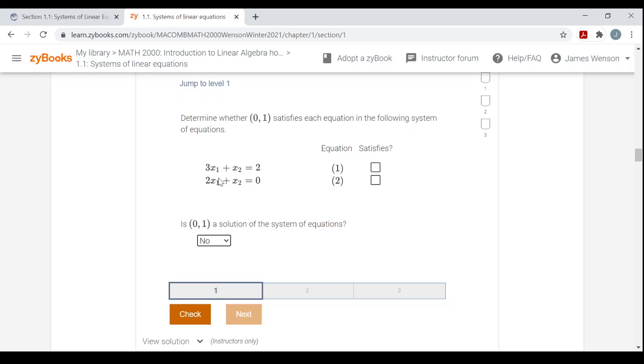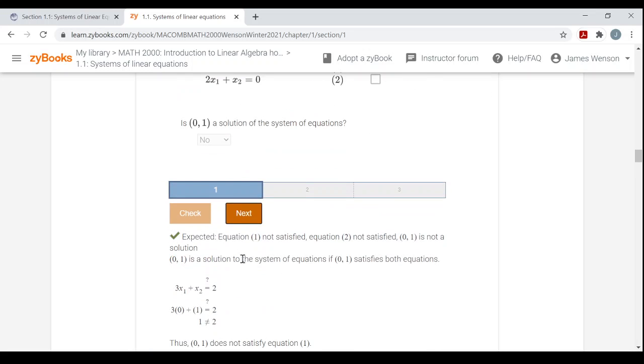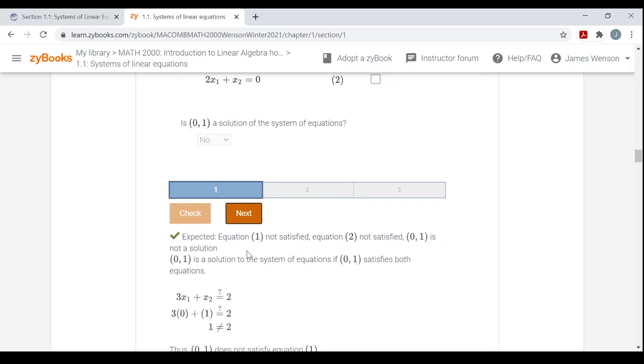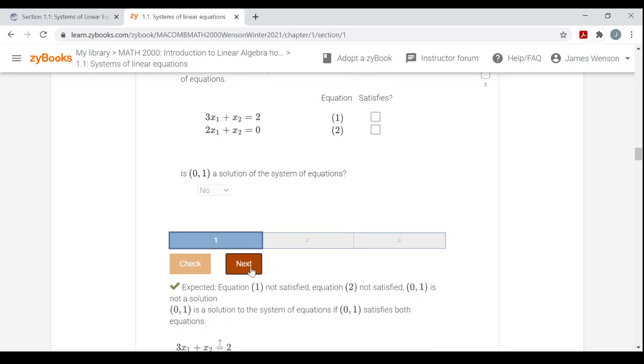All right, how about the second equation? 2 times 0 is 0, plus 1 is 1. Neither equation is satisfied, so I'm going to fill in neither of these boxes. Say this is not a solution of the system, and then check my answer. And it'll come back green, or if you're wrong, it'll be a red X and have you do another one.